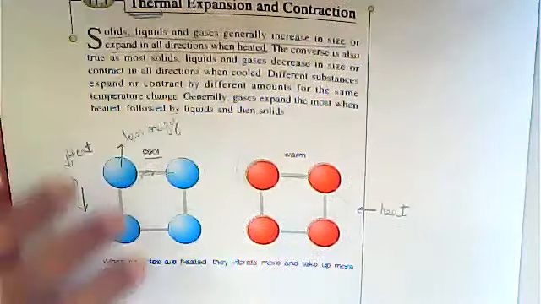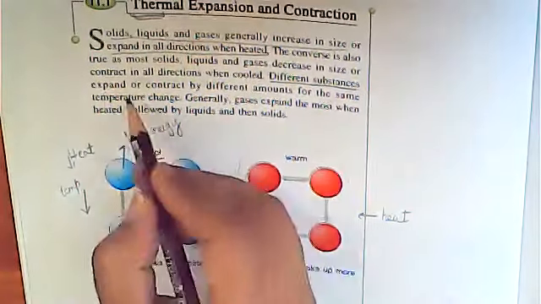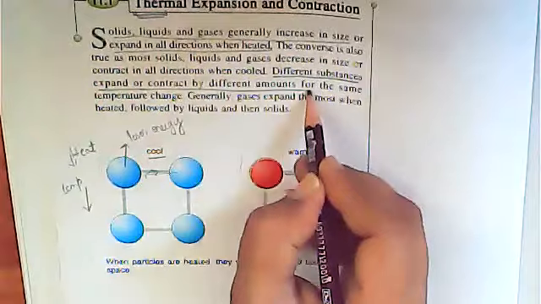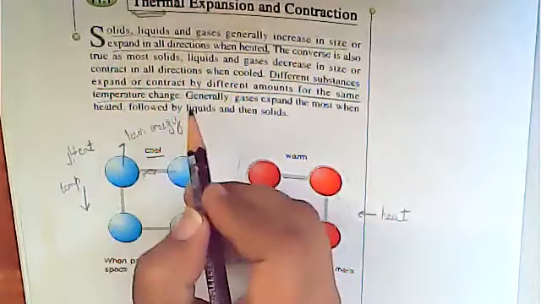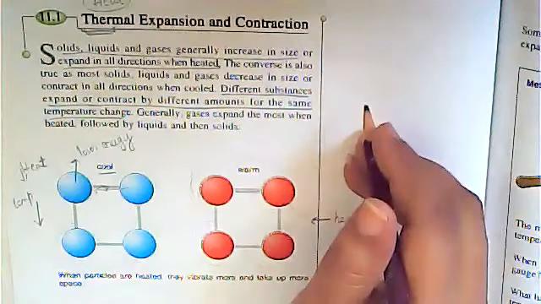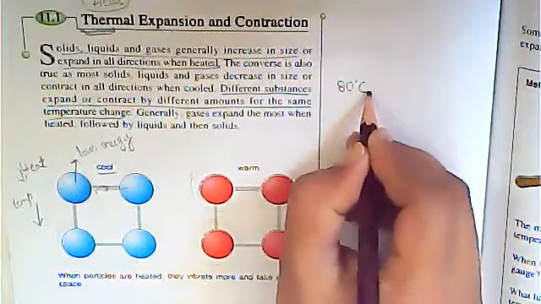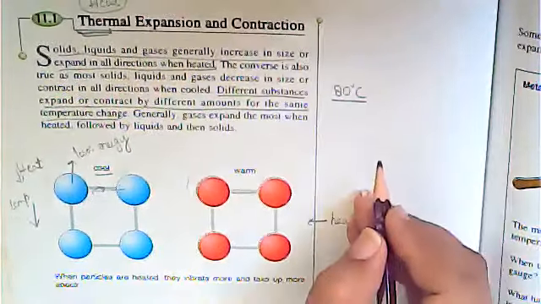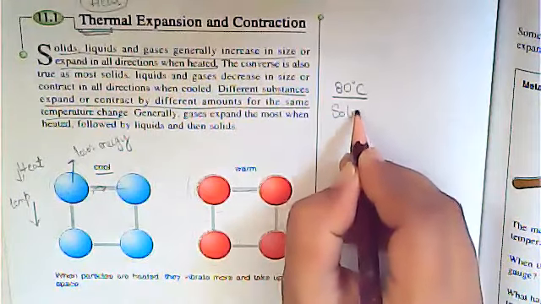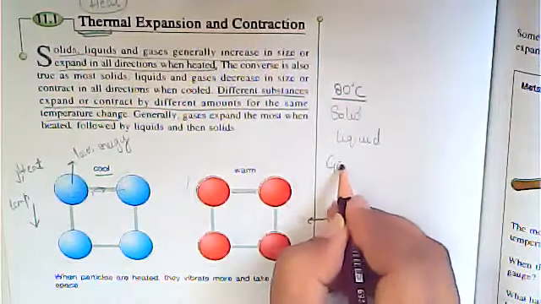Now, the most important point is this one: different substances expand or contract by different amounts for the same temperature change. What does it mean? Just suppose you are increasing the temperature up to 80 degrees centigrade, and you have solid, liquid, and gas molecules.